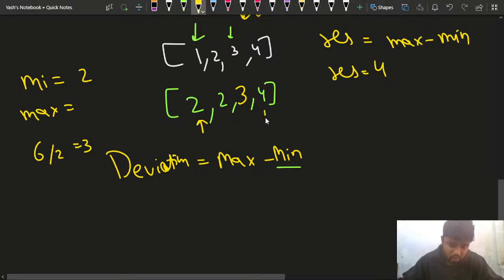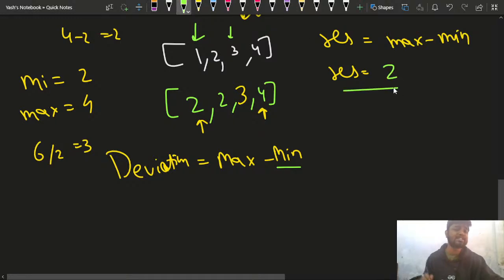What is the maximum element now? Can you see that the maximum element is nothing but 4? So the maximum is 4. Now what is the difference between maximum and minimum? The difference is 4 minus 2, so this will give me 2. Earlier the difference was 4. Now the new difference is 2, which is lesser. So I'll update this, and in the result 2 will get stored.